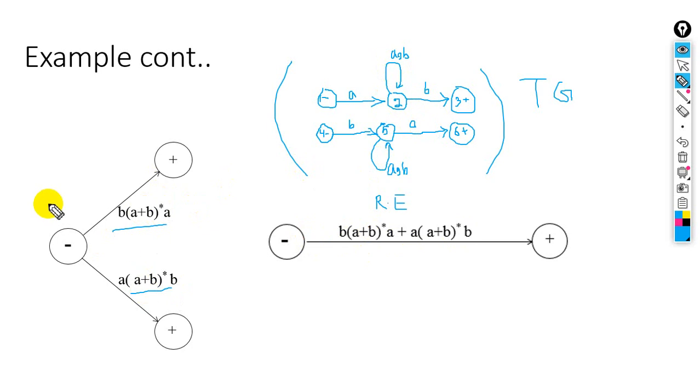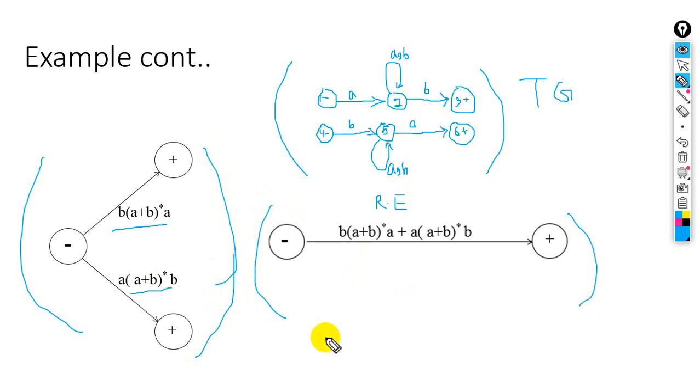So these two are GTG, and the above one is the TG. Got it?